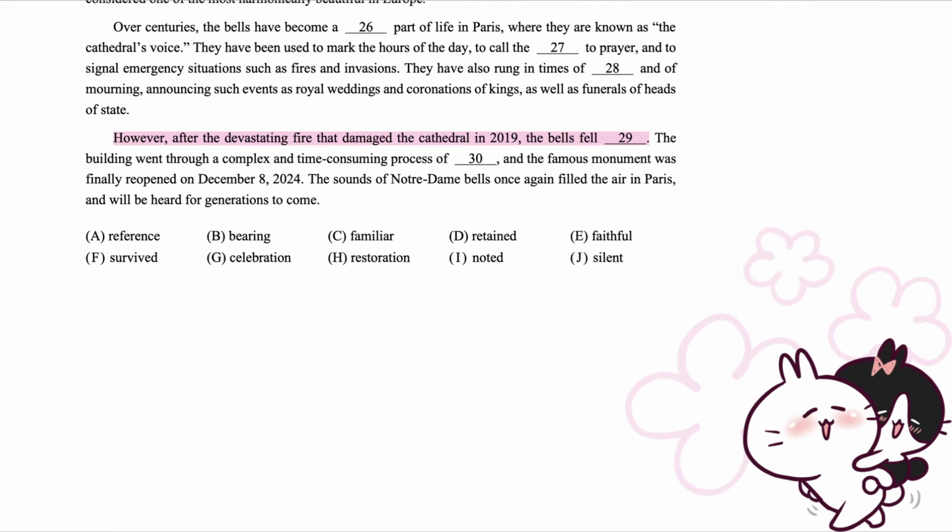However, after the devastating fire that damaged the cathedral in 2019, the bells fell silent. The building went through a complex and time-consuming process of restoration, and the famous monument was finally reopened on December 8, 2024. The sounds of Notre Dame bells once again filled the air in Paris, and will be heard for generations to come.